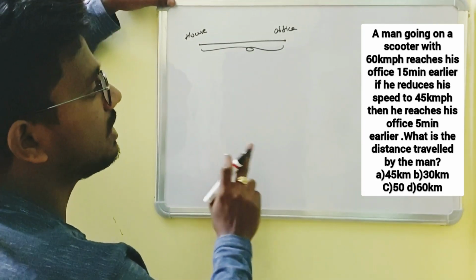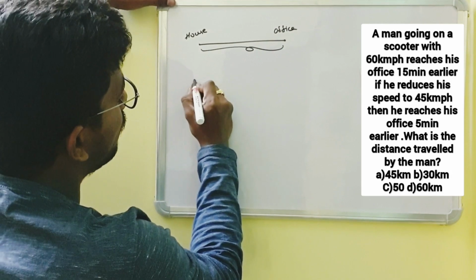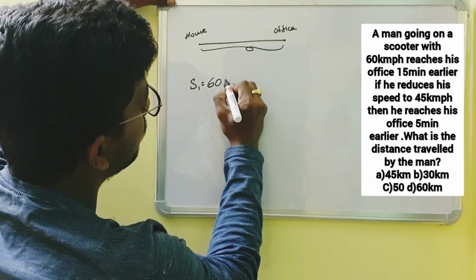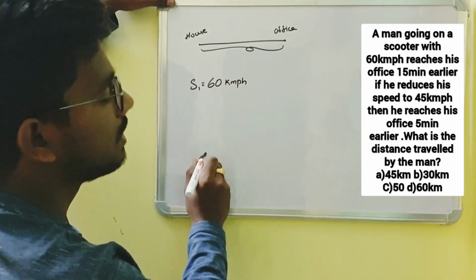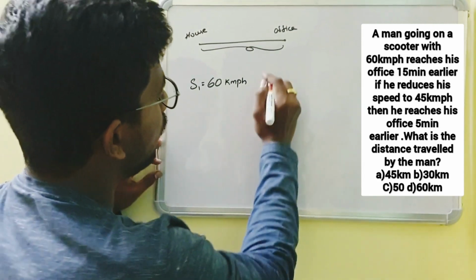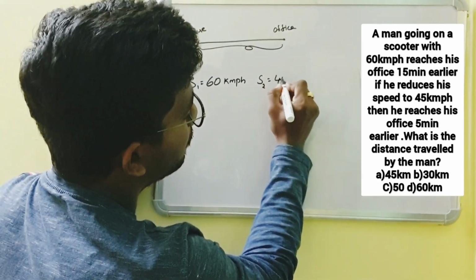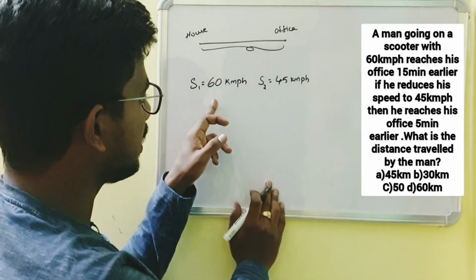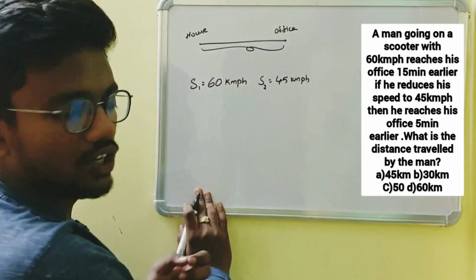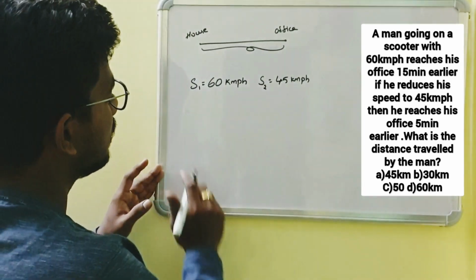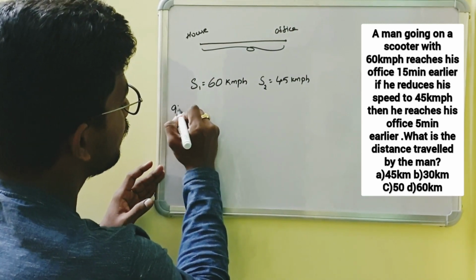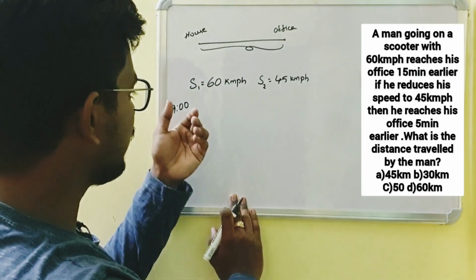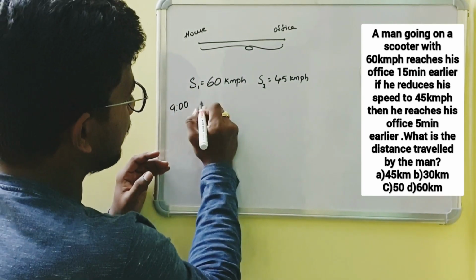See, initially he has started with a speed of s1. Let us assume it as s1, which is 60 kilometers per hour. Later he has reduced his speed to 45 kilometers per hour. If he continues his journey with 60 kilometers per hour, he reaches his office 15 minutes earlier. Let us assume that he has to reach his office by 9 o'clock. Then with a speed of 60 kilometers per hour, he has reached his office 15 minutes earlier. It means he has reached his office at